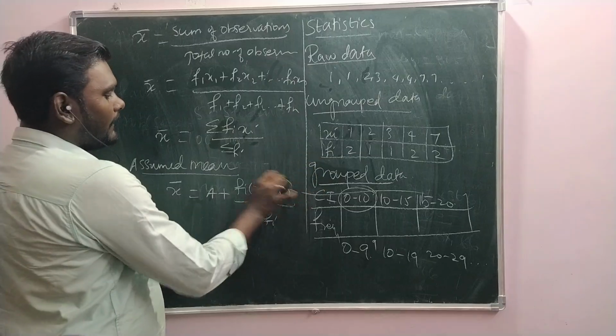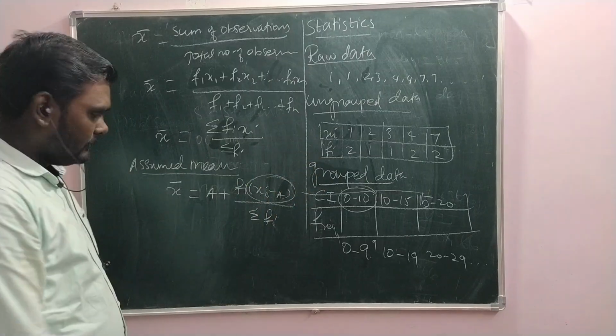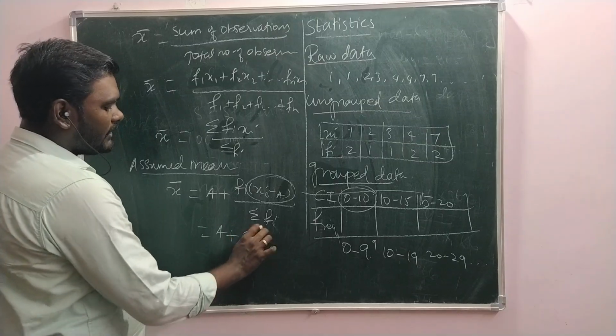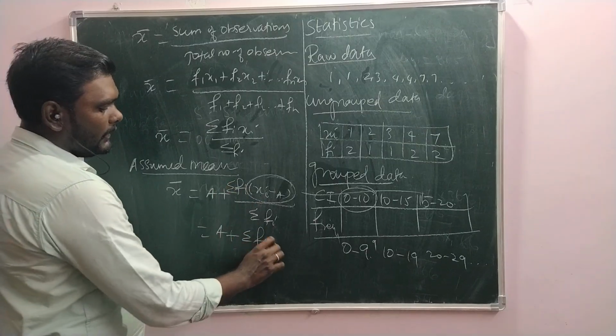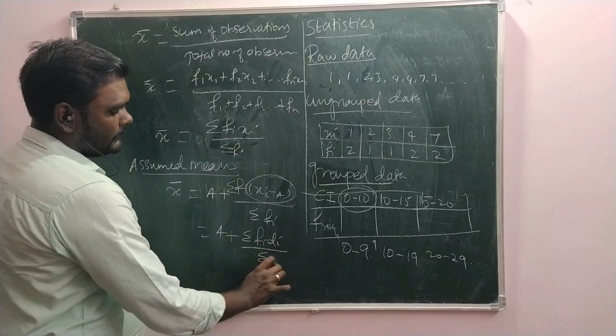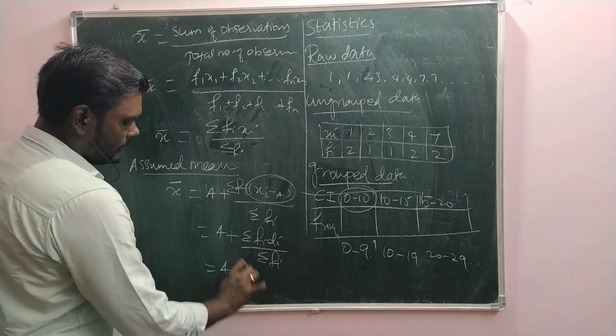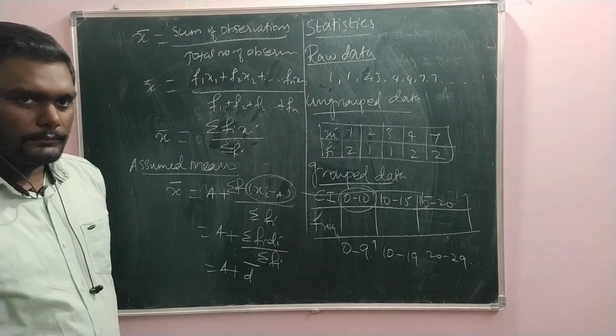This xi minus a has a special name, we call it a deviation. So sigma fi di by sigma fi, that means a plus d bar. That's all.